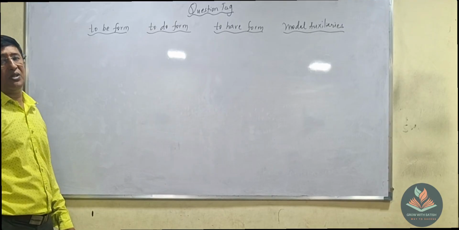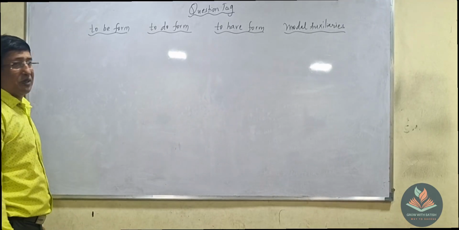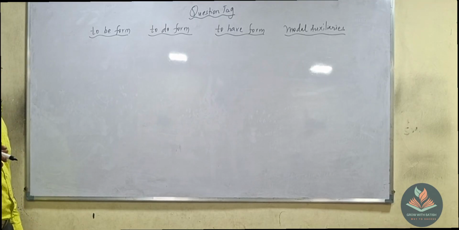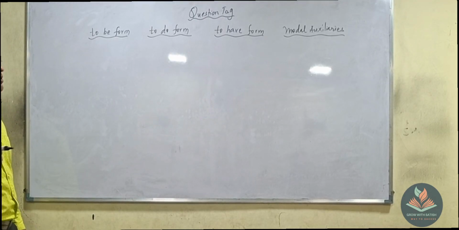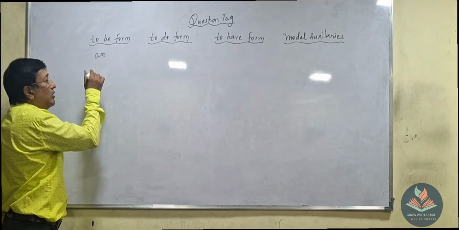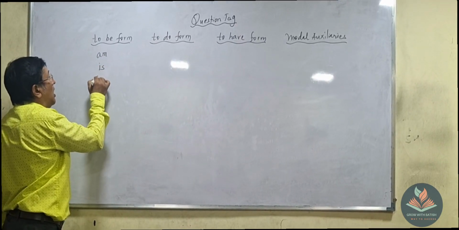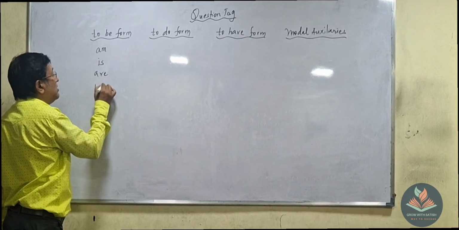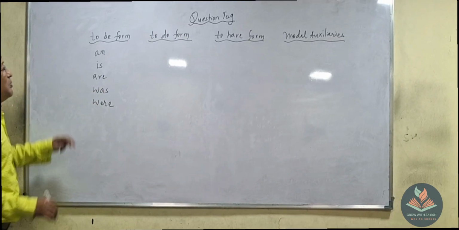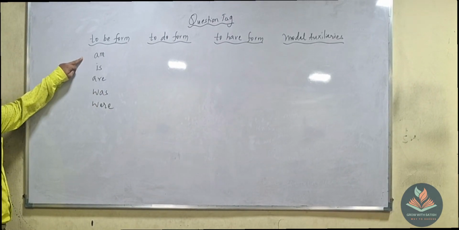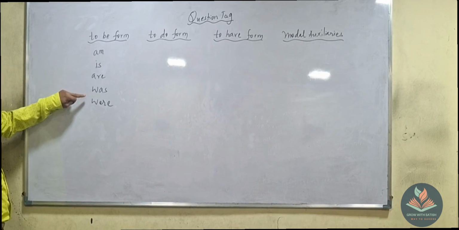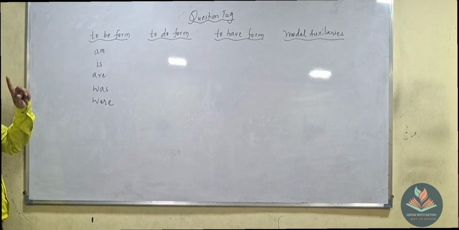And these questions are very important. First of all, can anybody give me the answer for this? Just repeat the words whenever I ask the question. First one is am, is, are, was, and were. So what is that, the to be form? Am, is, are, was, were. You have to learn all of them.